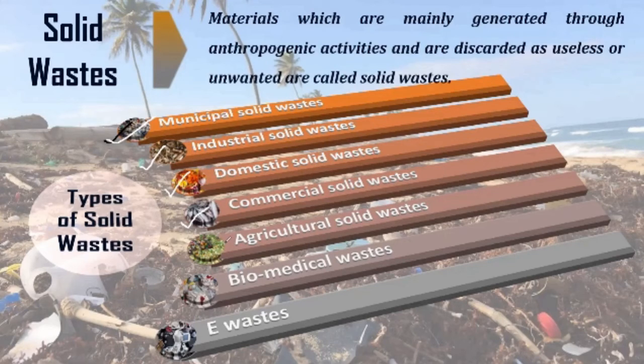Whatever fishes are rotten and unsold, not in proper condition to use, are thrown away, right? Similarly, rotten fruits and vegetables are also thrown away. Whatever things are generated from commercial places is called commercial waste. The Amazon box that comes to your home is actually commercial waste, right? It will also come under domestic waste.